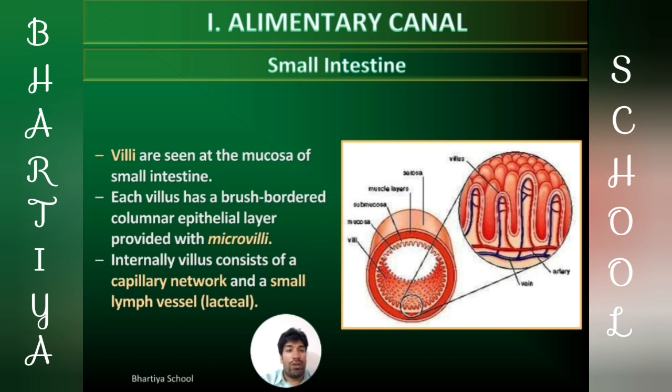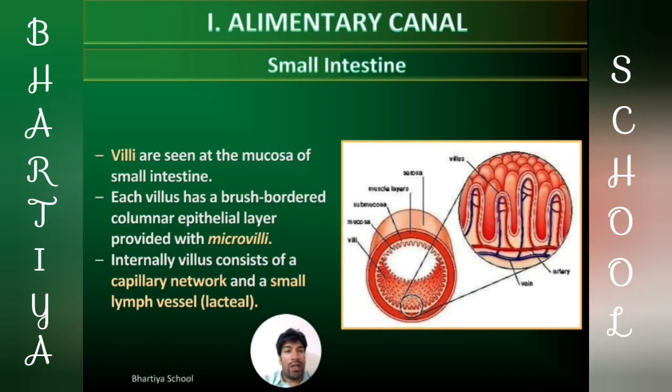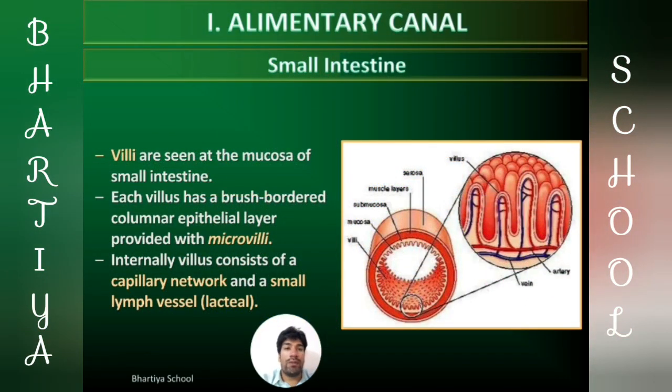In the transverse section of small intestine, we will clearly see that the small intestine contains a large number of finger-like projections that are called villi, and singular of villi is known as villus. These finger-like projections are called villi, and a single villi is called villus, on the inner surface of small intestine.